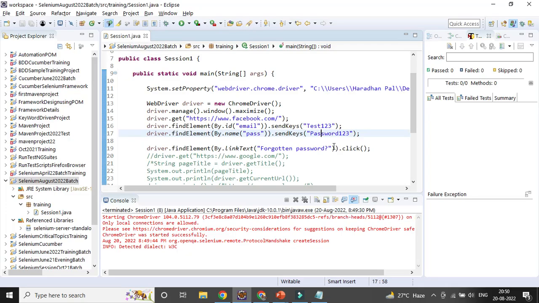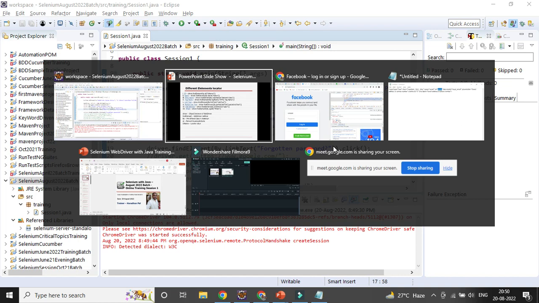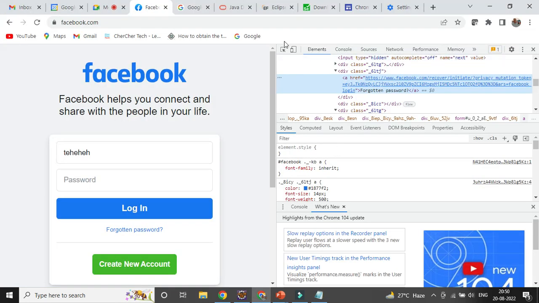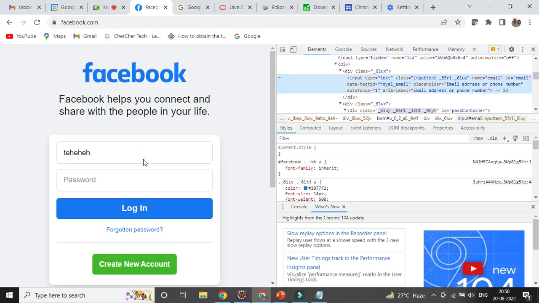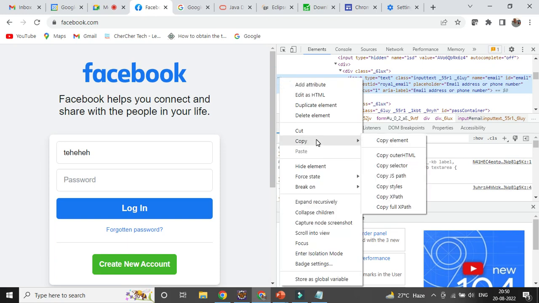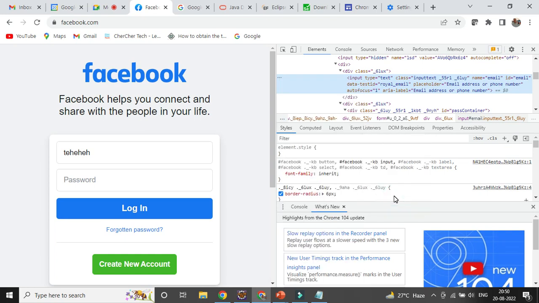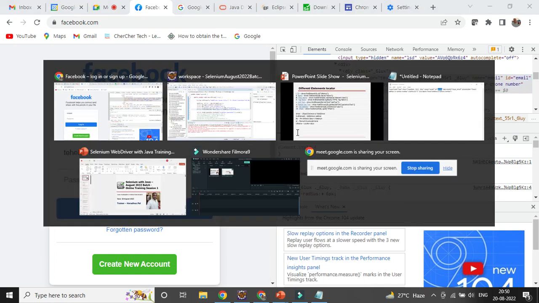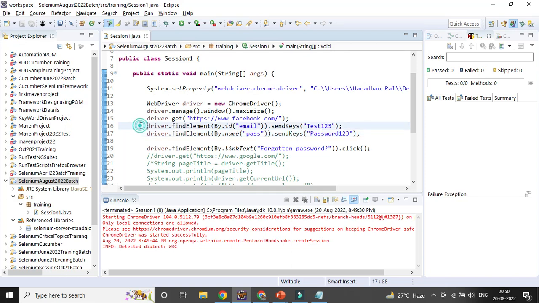But today, in case you want to go with the default XPath or CSS, how can you do it, right? Suppose I want to go with the CSS part. You need to select the triple dot, and there's an option called copy XPath. You can see that XPath you can take. That is the default one. And here you can change it instead of ID. Just comment out the code.